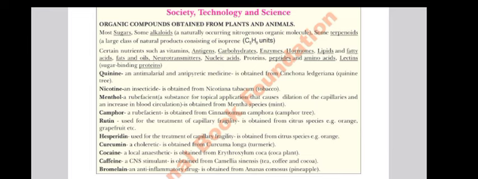It is important because it is used as a mosquito repellent, and it is used for medication purposes. Even the mosquito repellent lotions and sprays mostly contain quinine. Nicotine is an insecticide obtained from Nicotiana tabacum.